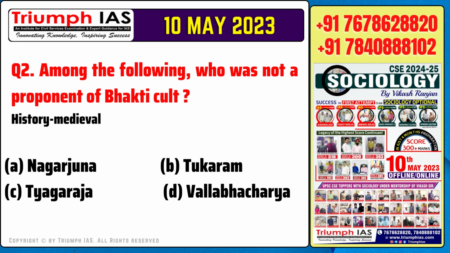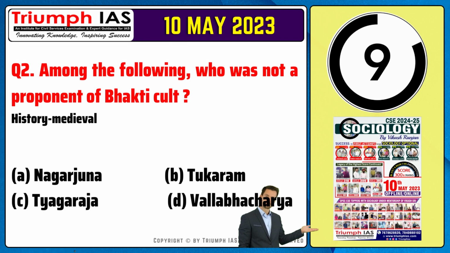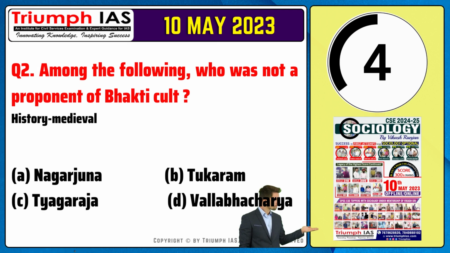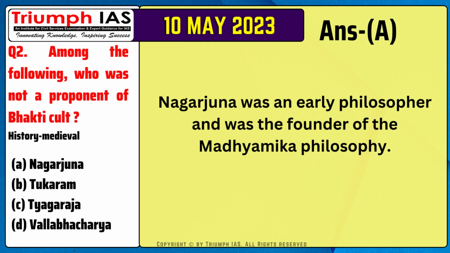Question number 2. Among the following, who was not a proponent of Bhakti cult? Option A, Nagarjuna. Option B, Tukaram. Option C, Tyagaraja. Option D, Vallabhacharya. The correct answer is option A. Nagarjuna was an early philosopher and was the founder of the Madhyamika philosophy.